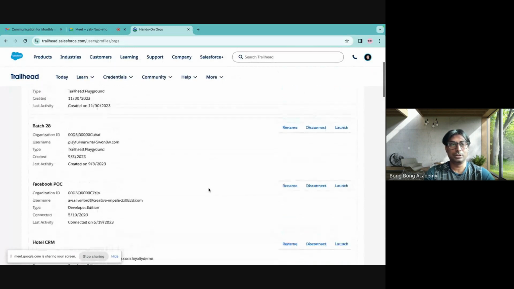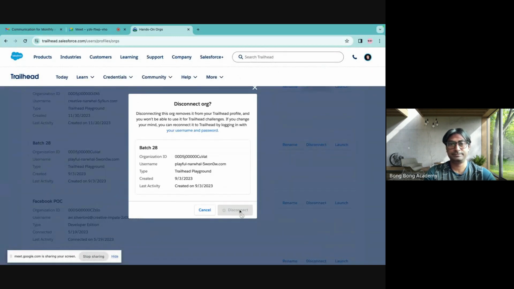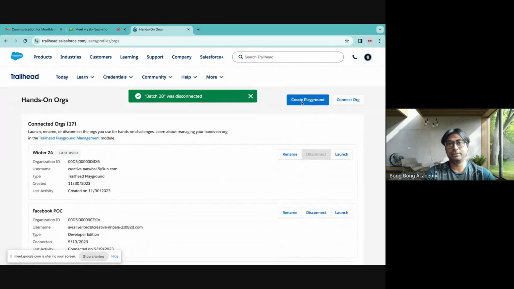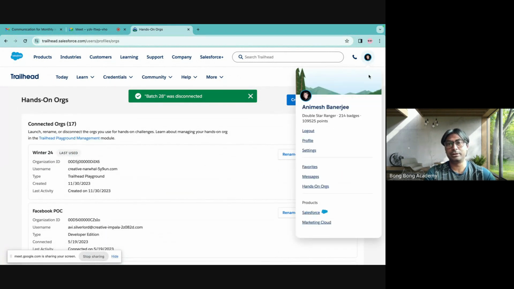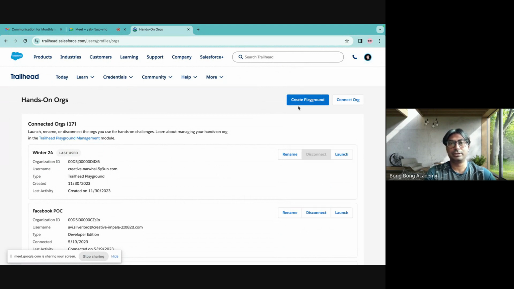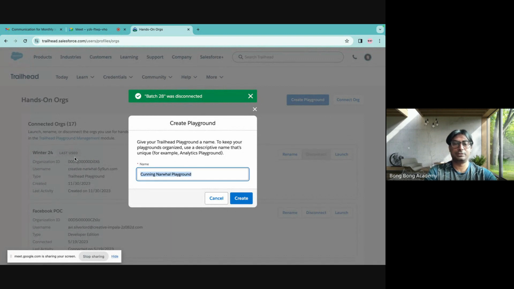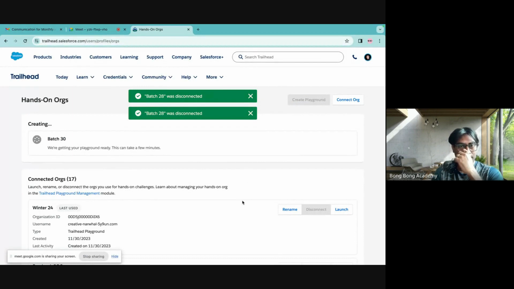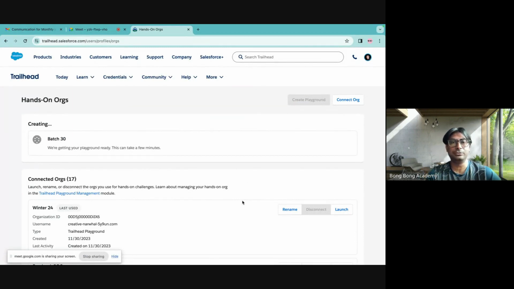So let me create a new batch. I will disconnect this one, and I can also go and create the playground. Here you can create the playground on your own. You can go to the hands-on orgs, and here, create playground. I will say this is called batch 30. So this is the Salesforce instance which Salesforce is creating for you. This is where you practice, right? You can create 10 of these kinds. So 10 playgrounds you can create on your own. Those are all you can practice on.